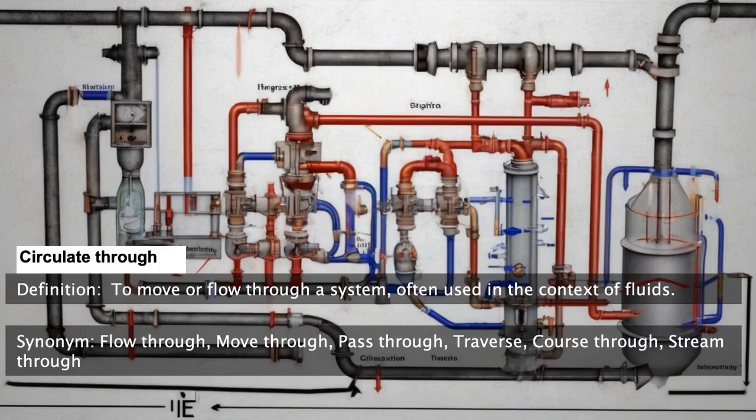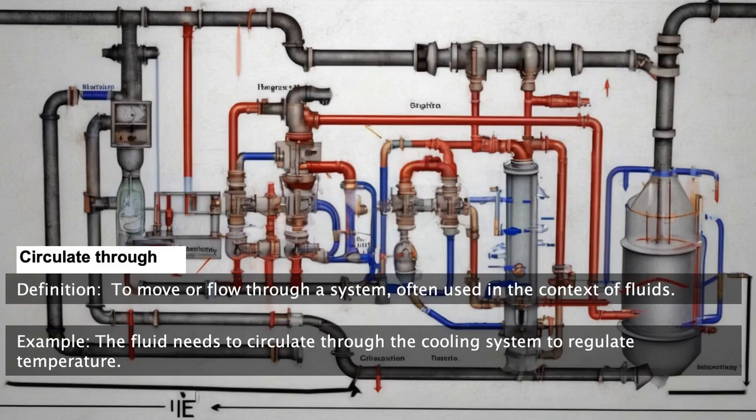Circulate through. To move or flow through a system, often used in the context of fluids. Synonyms for circulate through: flow through, move through, pass through, traverse, course through, stream through. The fluid needs to circulate through the cooling system to regulate temperature.